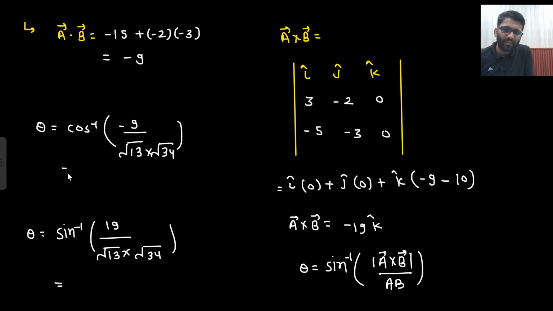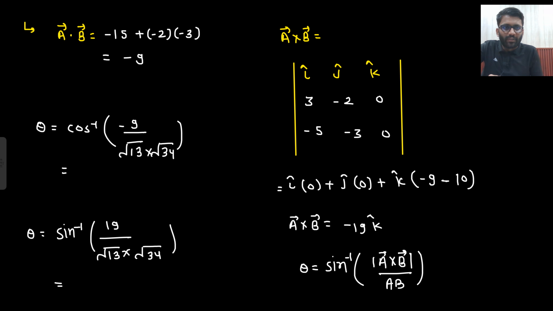So now you solve it in your calculator. What is the answer you will get? First one, you might be having your GATE calculator. So there if you solve it, 13 under root, then reciprocal, into minus 9, then cos inverse.